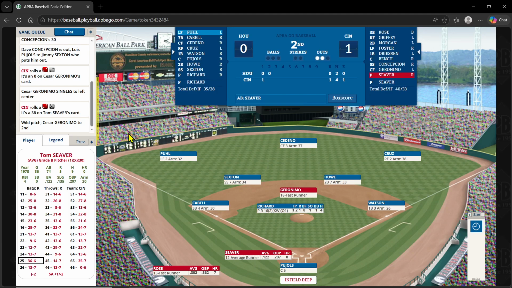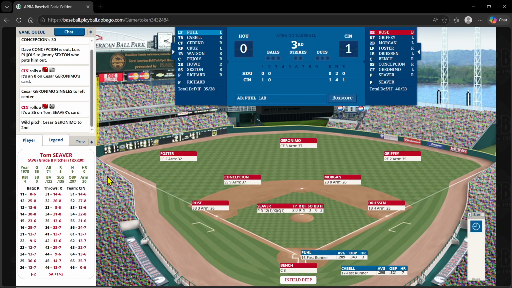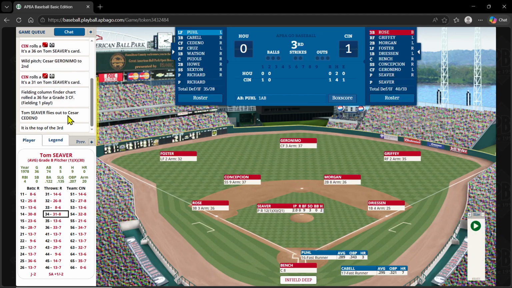And that is a 36 and a wild pitch. It's a 25-36, and that's going to get Geronimo to second. Seaver hit 122, so not too much of a hitter. 34-31, and that's just a fly out to Cedeno.